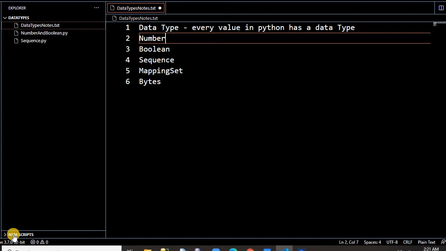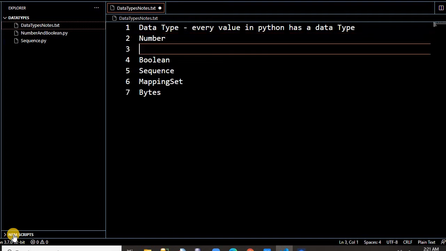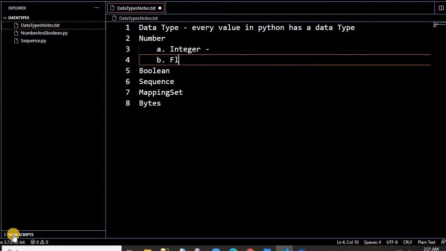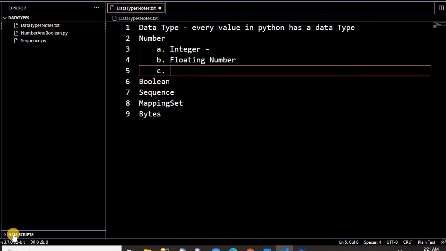Inside numbers, whatever number you have may be a decimal number, a complex number, or an exact number. So inside number there are three kinds. The first one is the integer, the second one is the floating number, and the third one is the complex number.